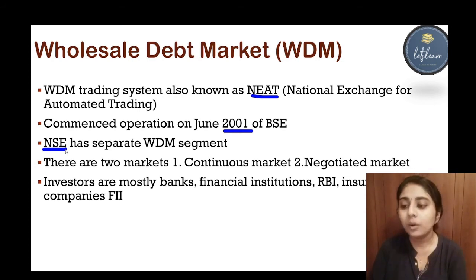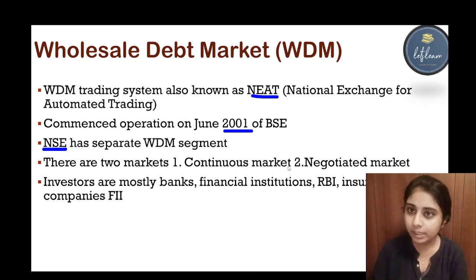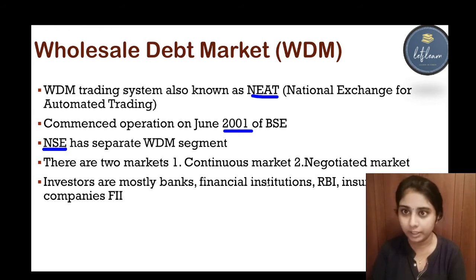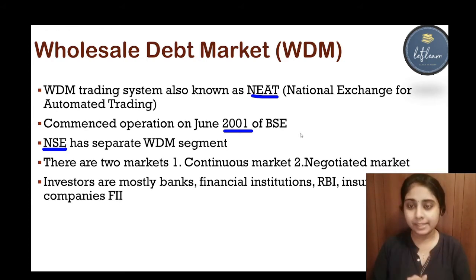So in wholesale debt market there are two markets. One is continuous market and second one is a negotiated market. In continuous market, the buyers and sellers won't know each other. They will make their bids and orders, and if the order matches, then the trade occurs, and if not, then the trade will not occur.